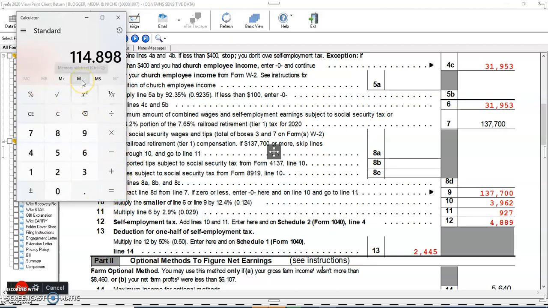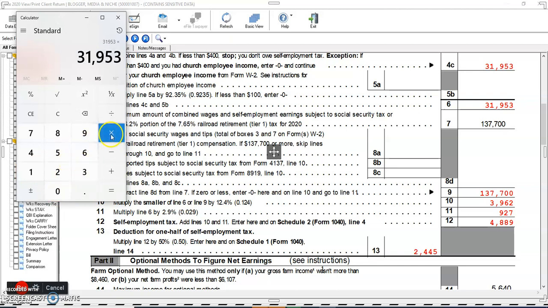Which comes to, sorry, I am doing something wrong, that's why it is not flowing. 2962 multiply by 2.9%. Sorry, sorry, we need to calculate here in this way.